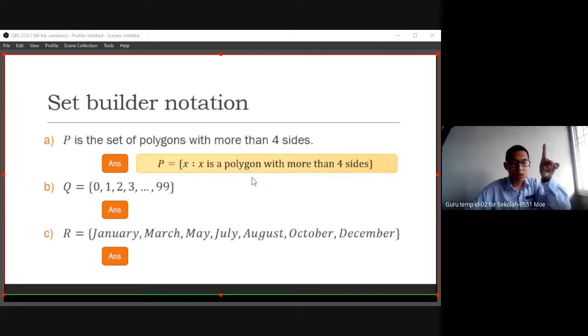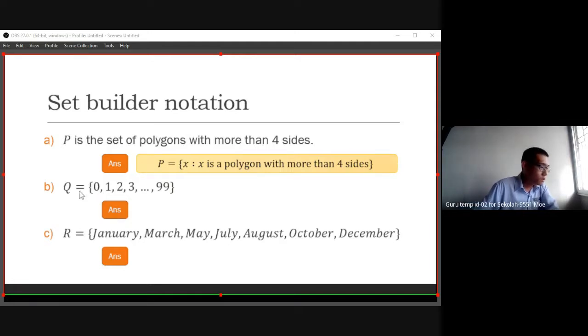So we need to denote the name of the set, P equal to, open the set notation. Inside we have an element, for example element x, whereby x is a polygon with more than 4 sides.